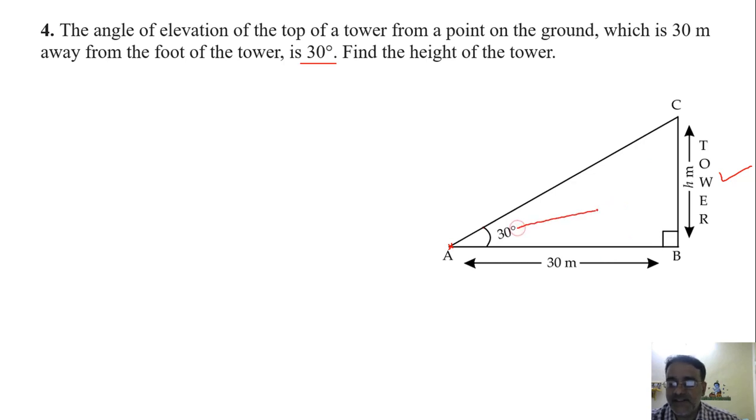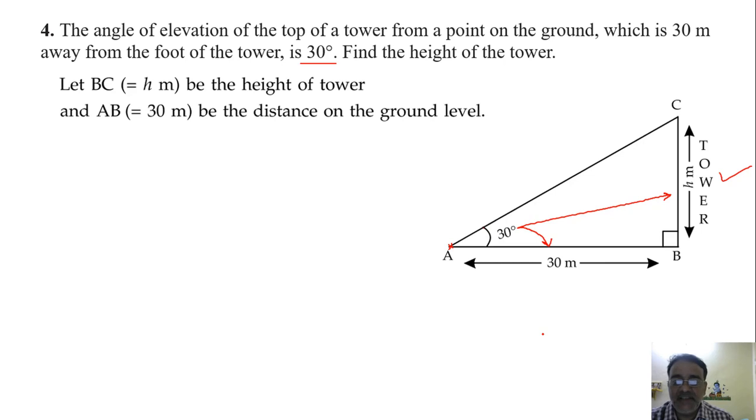So again, what is h with respect to the 30 degree angle? Opposite side. Very good. And this is the adjacent side. So which trigonometric ratio is related with these two? Tan theta, right? Even cot theta also, but we use tan theta.